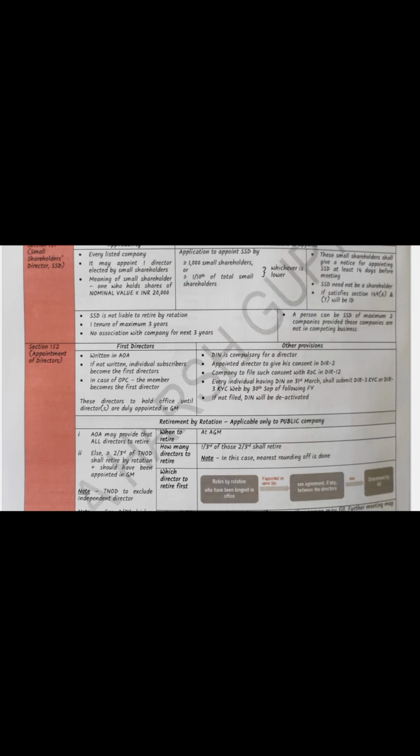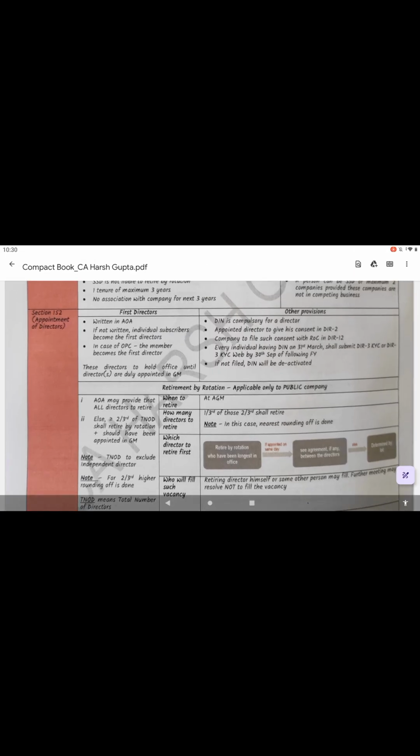Now coming to how to appoint the director, what are the requirements to appoint the director? First, it should be written in the articles of association. If not written in the articles of association, then the subscribers will become the first directors.